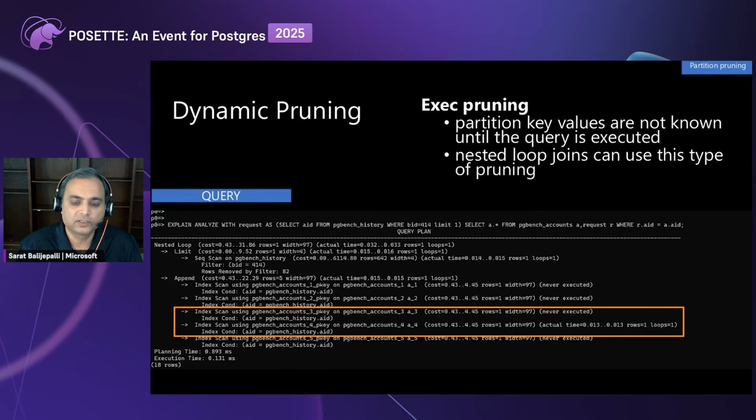What is very interesting for us to see here is, even though the explain plan shows all the plan nodes, if we observe closely, in this table we had five partitions like A1, A2, A3, A4, and A5. But for A1, A2, A3, and A5, it says never executed. That means those were not considered at all. It's only A4 that was considered and data has been retrieved. So this is execution pruning, where it is able to identify the partition through these nested loops and get the data, and the execution time is pretty fast.